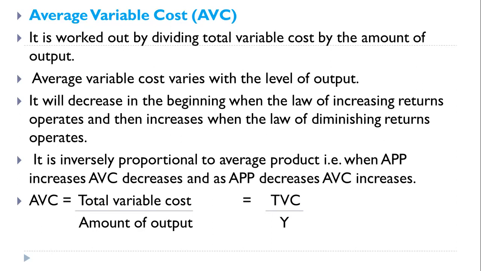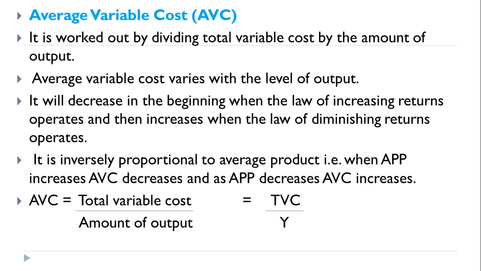Initially, it will decrease in the beginning, but when the law of increasing return operates... So what is the law of increasing return, diminishing return, and constant return? You already saw this point in your basic course of economics, Econ 121, in the laws of returns. In these three laws also we can express the relationship between input and output.